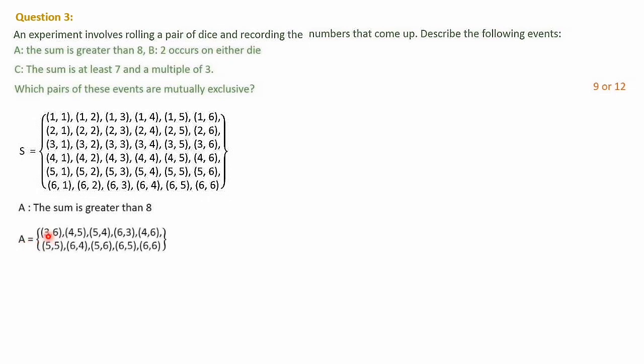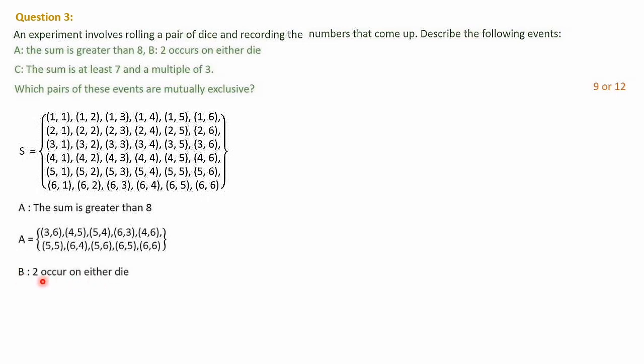So A is, these are the elements: 3 6, 4 5, 5 4, 6 3, 4 6, 5 5, 6 4, 5 6, 6 5 and 6 6. When I just explain, you may feel it is difficult, but when you do it yourself using a pencil, it will be convenient for you to write these elements from the sample space.